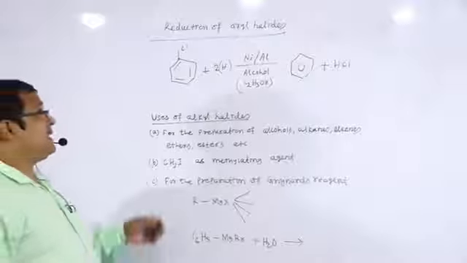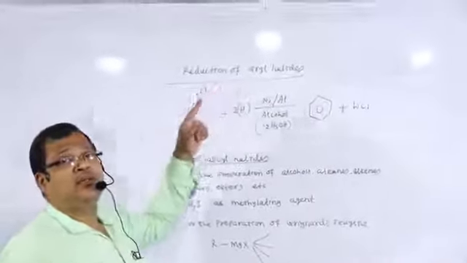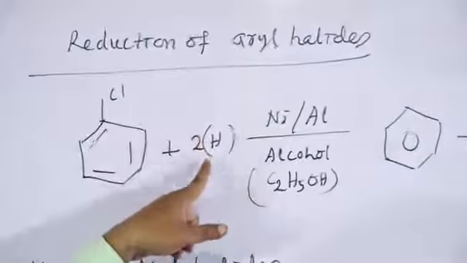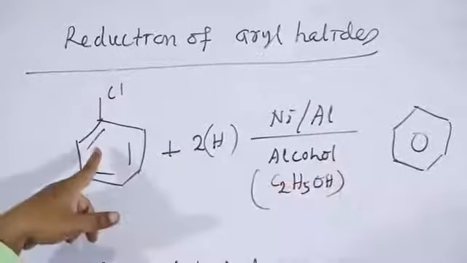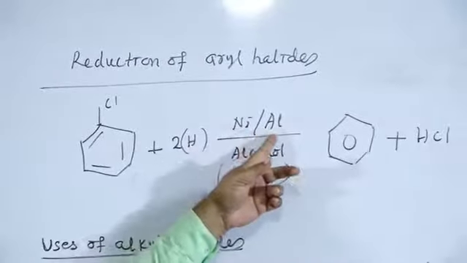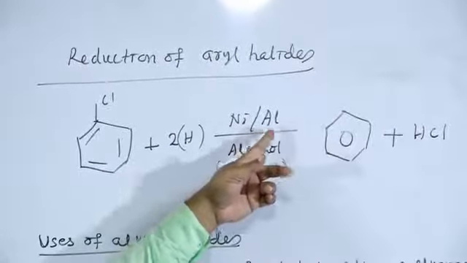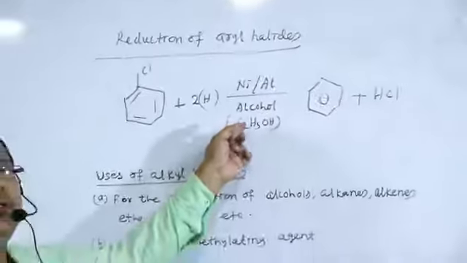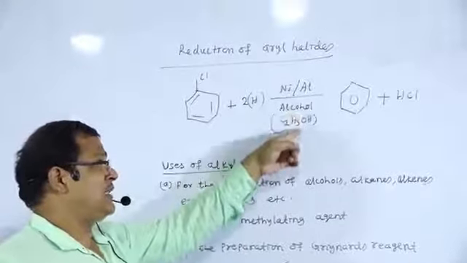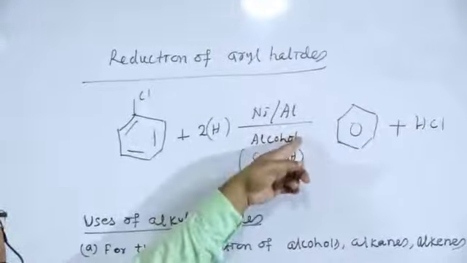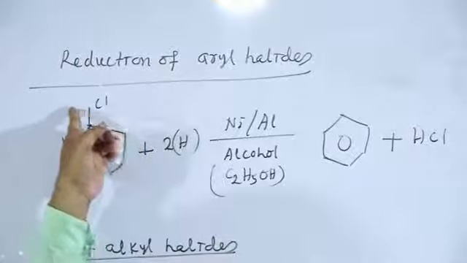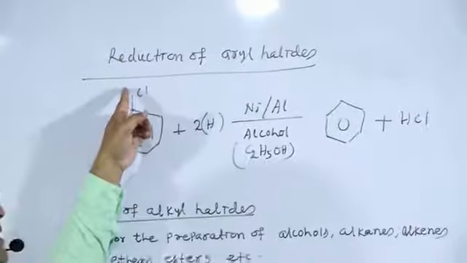So next one is reduction of aryl halides. Reduction of the aryl halide means addition of hydrogen to form benzene. So this is your chlorobenzene that has been treated with nickel aluminum alloy and ethyl alcohol. These are the reducing agents. They have the ability to produce hydrogen, and this bond will break, and hydrogen atoms are added to this side and that side.